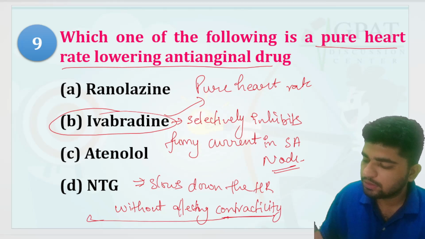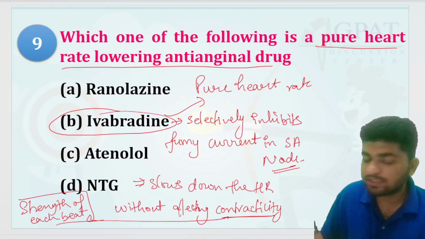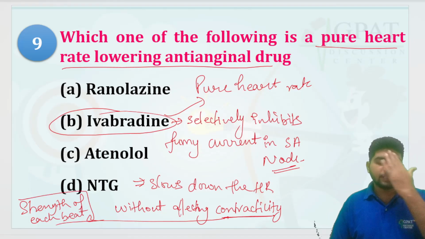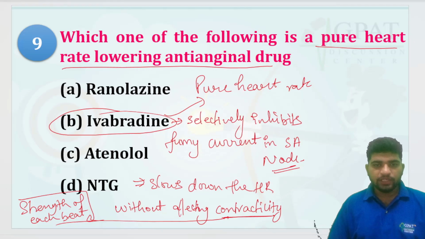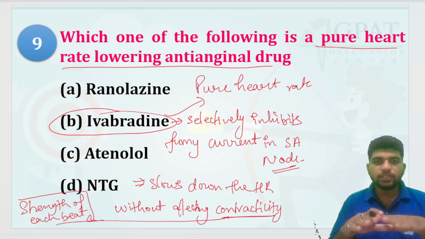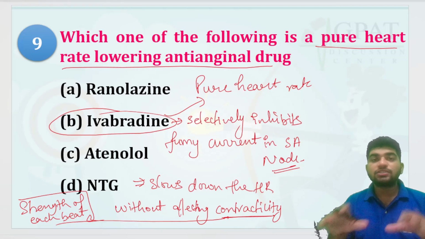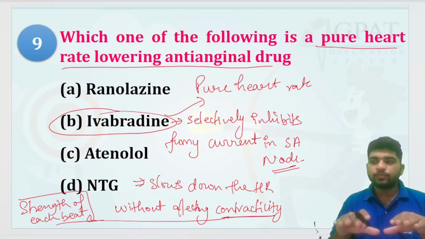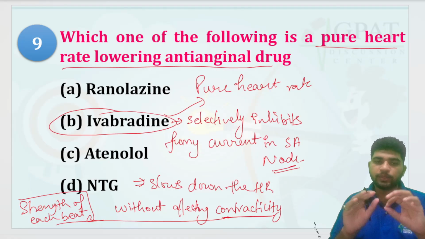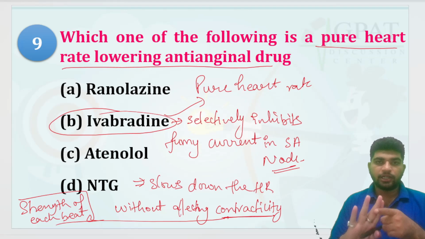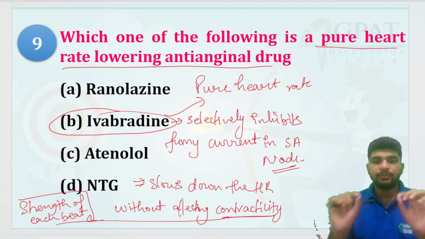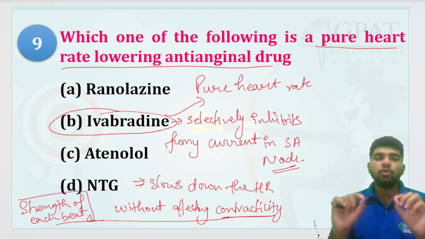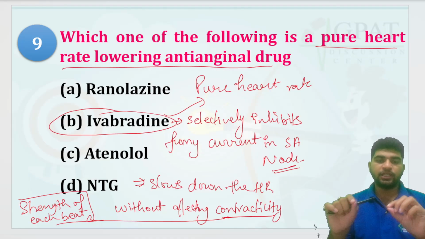Contractility is the strength of each beat. That defines that ivabradine just slows down the heart rate, but it does not lower the BP. It is just slowing down the heart rate, but it is not affecting the BP. That's why it is a pure heart rate lowering anti-anginal drug.